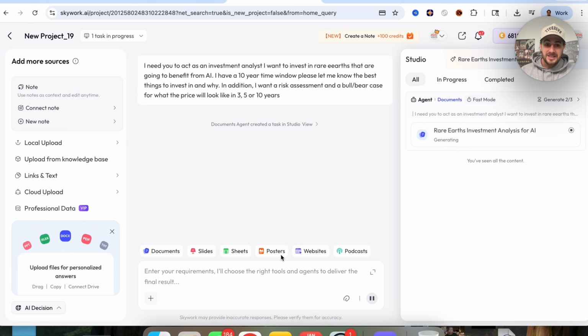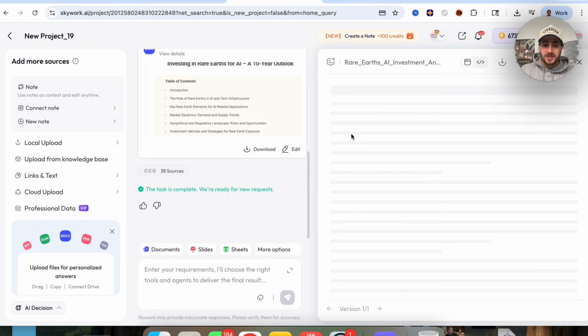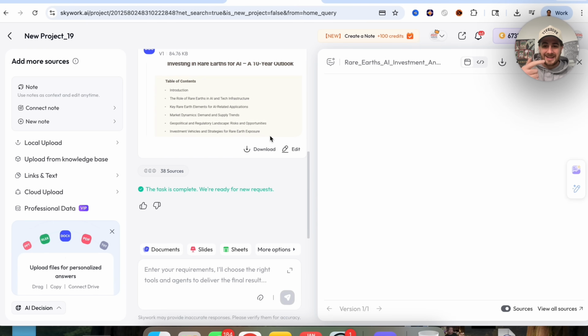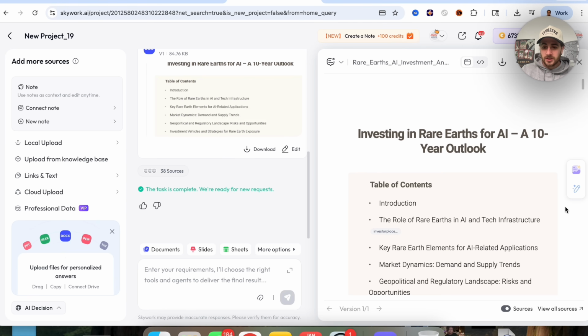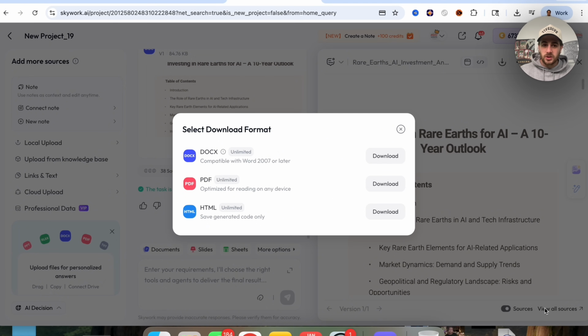And as we could see, this has access to all these other different agents right here. Then I'm going to show you what this looks like when it's actually done. Now we could actually see that this is done right here, and we could come through and download it, we could edit it, and we could see exactly what this looks like and all of the different sources that are actually used. And we could download this in so many different formats. We could download it as HTML, a PDF, or as a document.